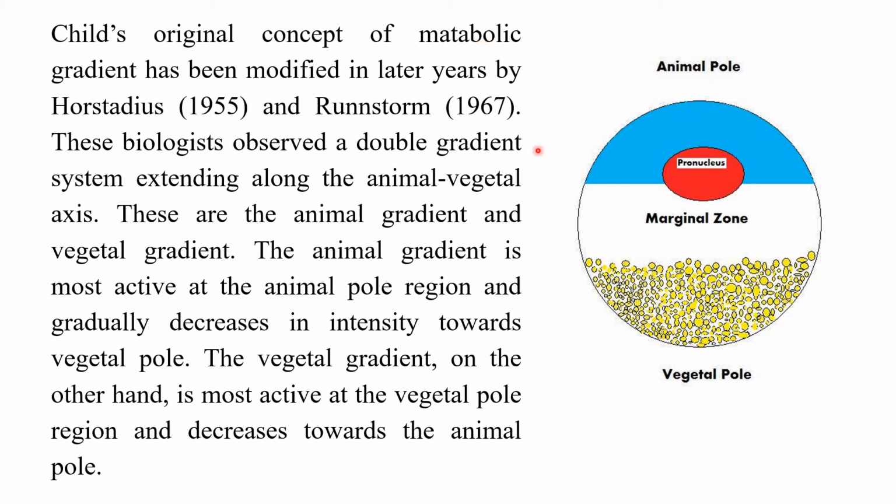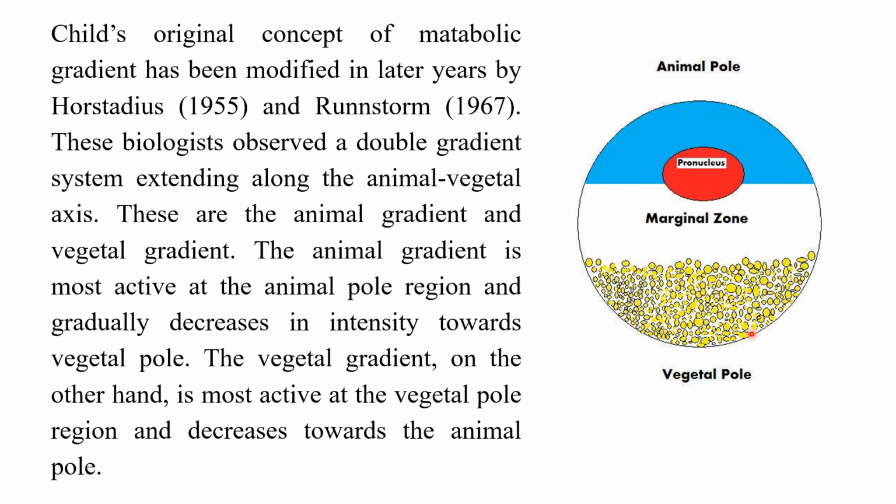Earlier they believed that there is only one gradient of metabolic activity. So one metabolic gradient which is moving from the animal pole towards the vegetal pole. That means the animal pole is more active and the vegetal pole is less active. But later on, the modified theory clearly demarcated two gradients. The first gradient is the animal gradient, the animal pole gradient. The other one is the vegetal gradient.